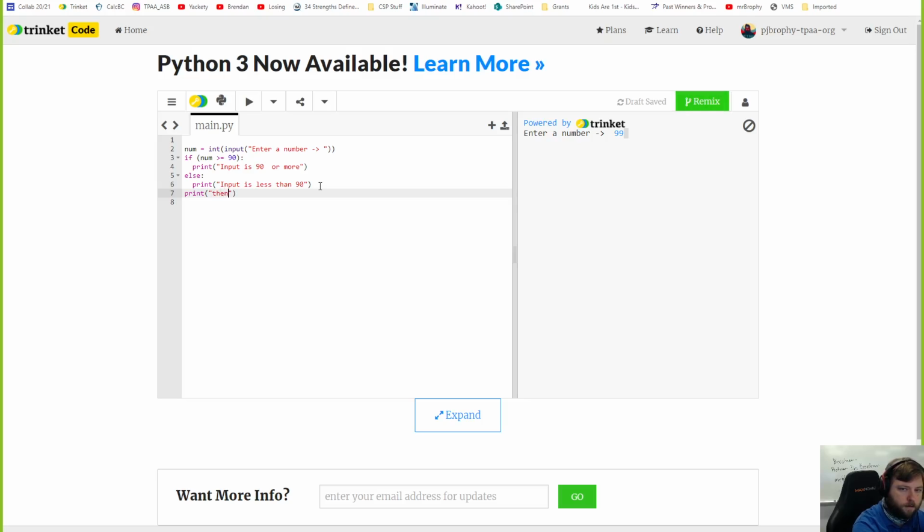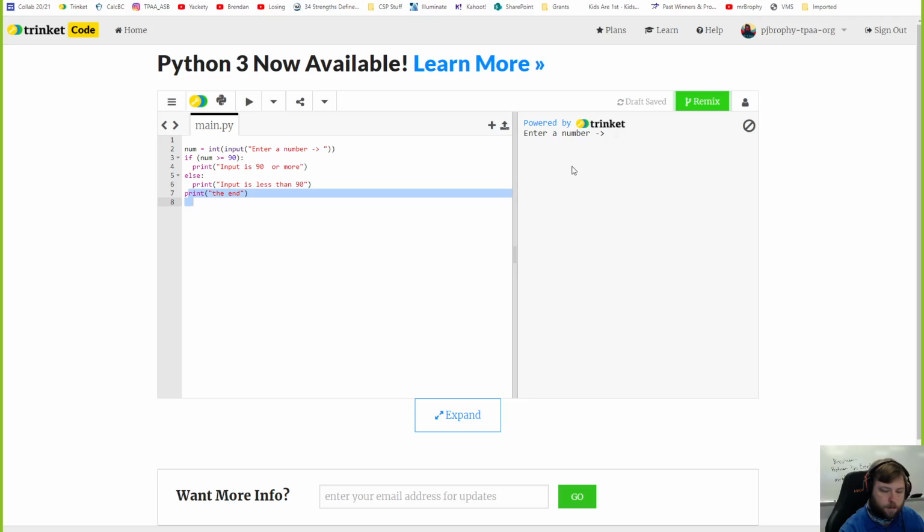I don't like the order, so I have to explain this now. So if you do 99, the condition is true, so it prints out input is 90 or more. Then after that, it skips the else and goes to the next line. This print statement here will always print because it's not part of the else. So 99 is greater than that, prints this out, and then goes to line 7 and prints that out.